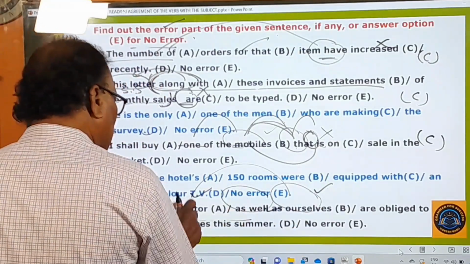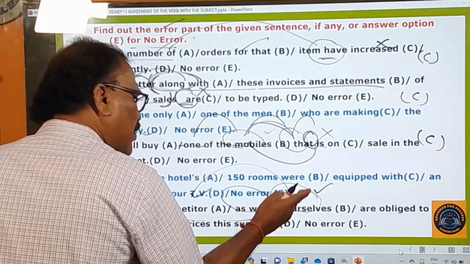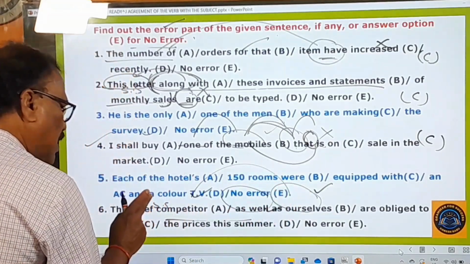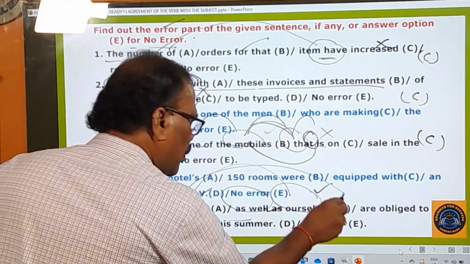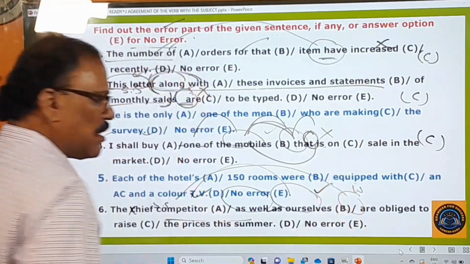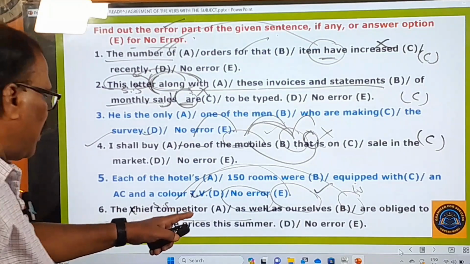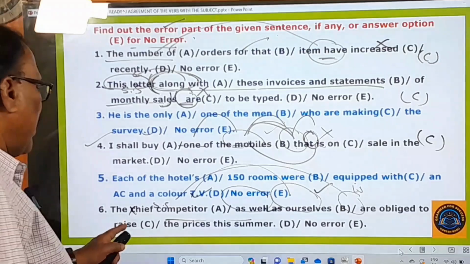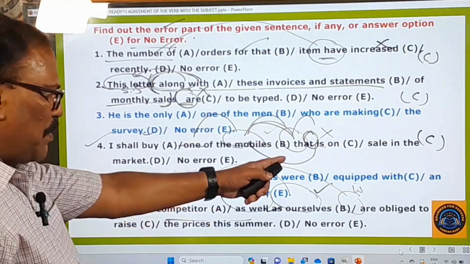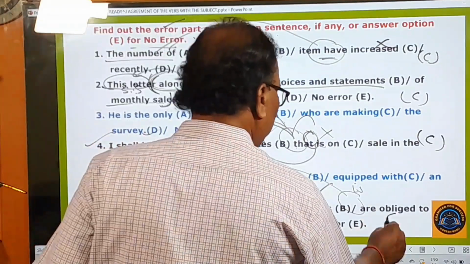When that is the case, you must not take this into consideration, but you must take the subject into consideration. What is the subject here? Chief competitor. According to this, only is must be used: the chief competitor as well as ourselves is obliged to raise the prices. That's why the C part is again wrong.